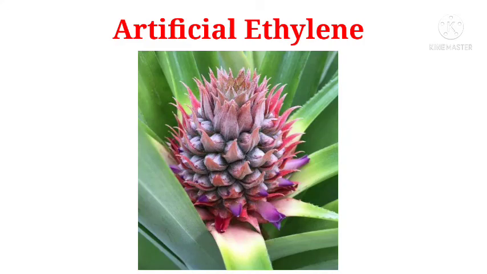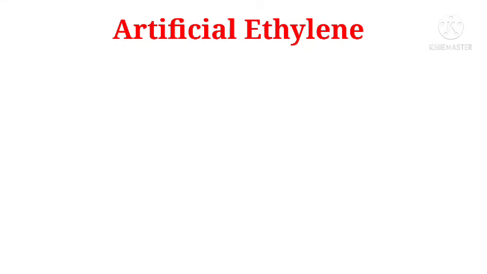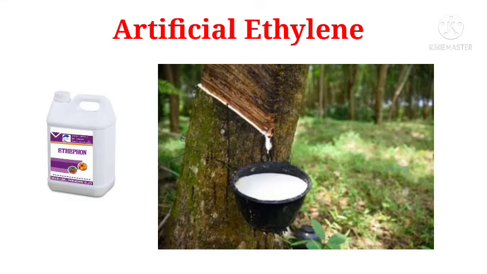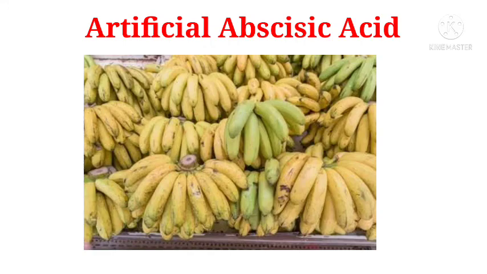The artificially produced ethylene is used for the flowering of pineapple and also for ripening of tomato, lemon, orange, etc. And it is also used in rubber trees to increase the production of latex. And the artificially produced abscisic acid is used for harvesting the fruits at the same time.